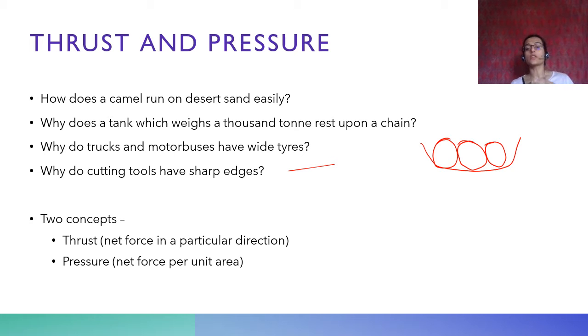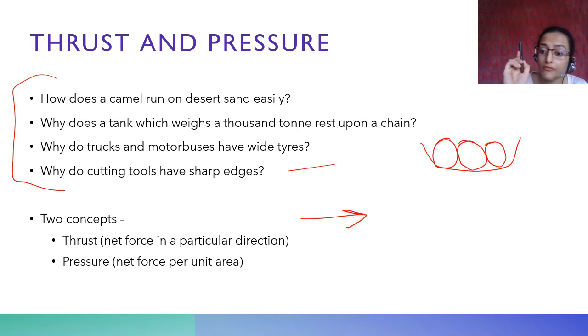So there are two concepts here that you have to understand, and we will answer these questions after you have understood this. The two concepts are thrust and pressure. Thrust is the net force in a particular direction. So the force given in a particular direction is called thrust.